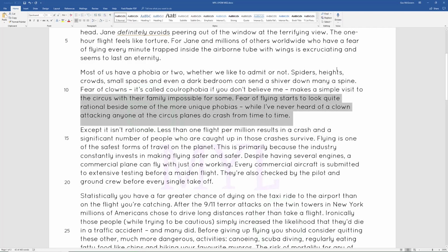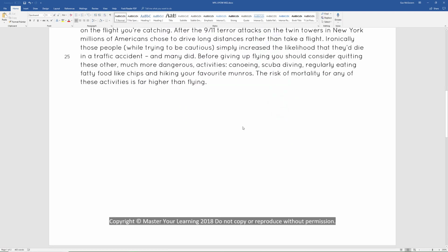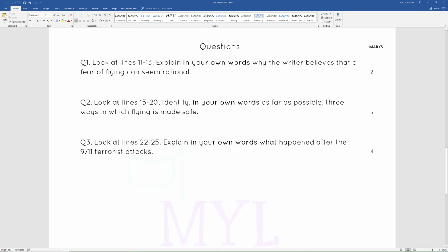So I'm going to switch back over to my document and we'll go down to the questions again. Question 2 says, look at lines 15 to 20. Identify in your own words. There's my clue. That's my trigger telling me it's a find it, change it question. Find it, change it. As far as possible, 3 ways in which flying is made safe. So I'm asked for 3 ways. It's a 3-mark question, so I know that it's 3 points that I need to make.